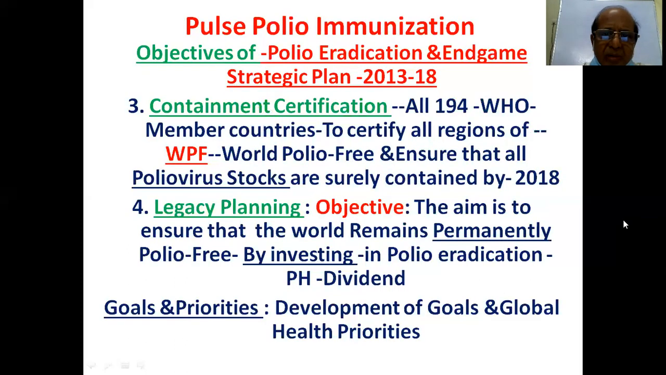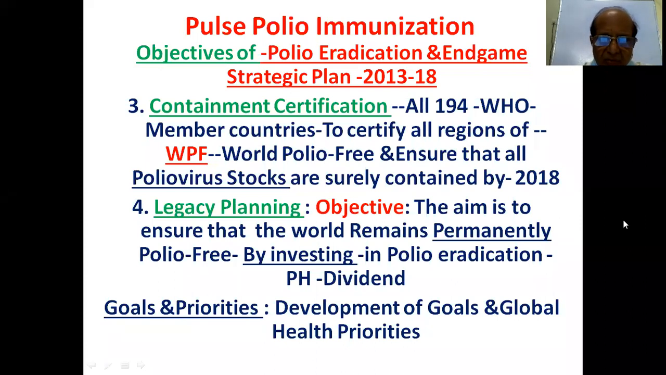Then the third one is containment certification. WHO member countries should certify all regions of the world polio free, and ensure that all polio virus stocks are surely contained by 2018. Legacy planning objective: the aim is to ensure that the world remains permanently polio free by investing in polio eradication. So it is better to invest sufficient money so that the program will go on as a legacy.